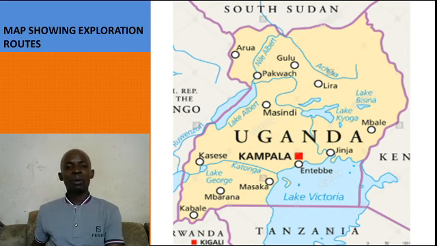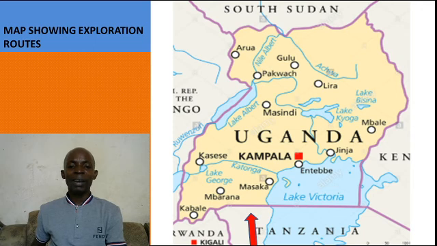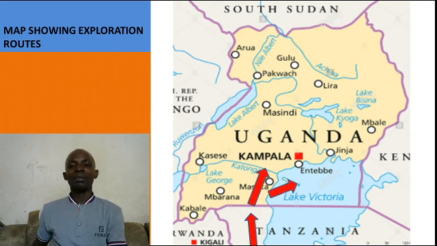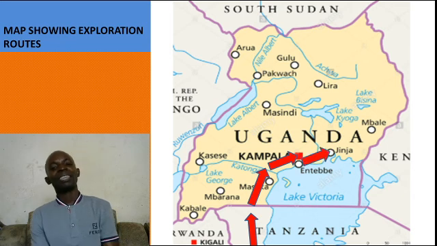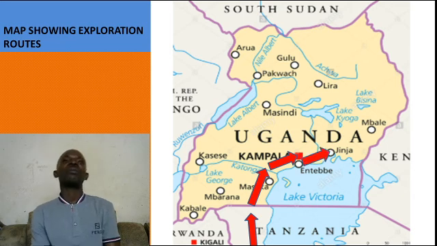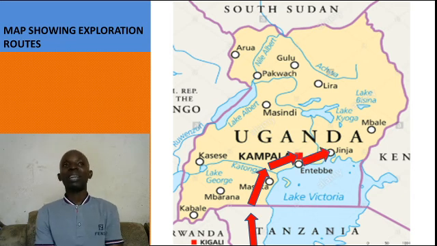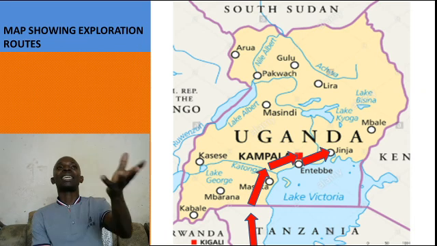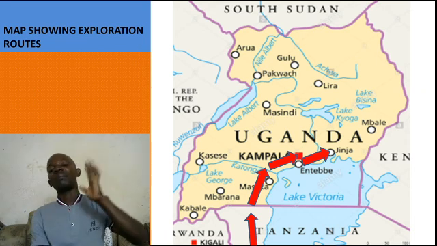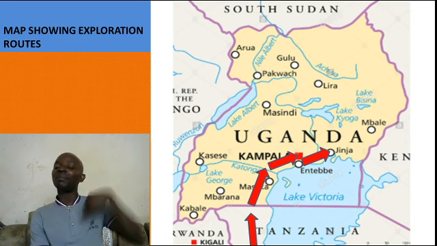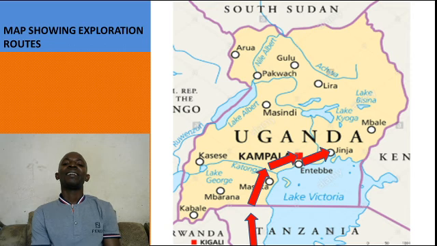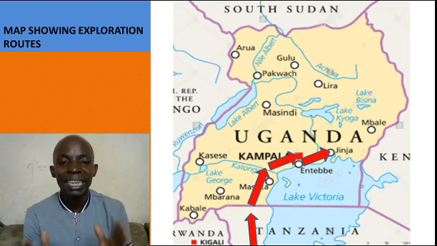The first explorer to come to Uganda was John Speke. This is how he entered Uganda. He entered Uganda through Tanzania. He moved like that, went up to Uganda, went up to the source of the Nile, and he became the first European explorer to find the source of the Nile. While he was there, he also looked at that big lake. In his first journey when he came, he named it Lake Victoria. Its local name is Lake Nalubale.